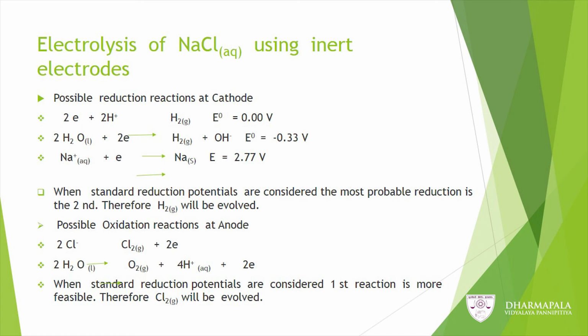Then when we consider the oxidation reactions at the anode, there are two possible reactions. Cl- can be converted into Cl2, releasing 2 electrons, and H2O can be converted into oxygen, releasing H+ and electrons. When standard reduction potentials are considered, the first reaction is more feasible. Therefore, chlorine will be evolved.